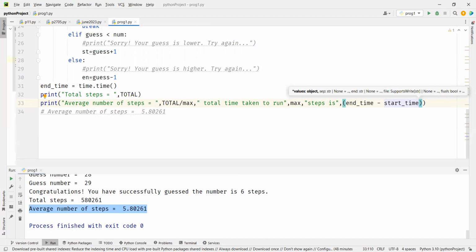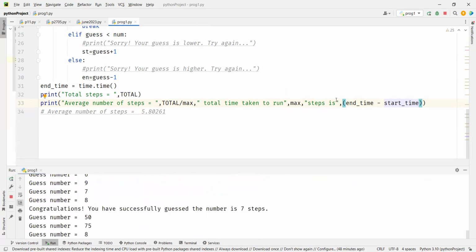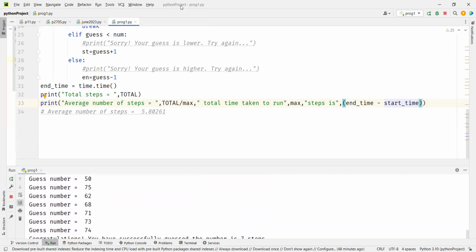2 p.m. So 3 p.m. minus 2 p.m., 1 hour. Isn't it? Same thing I'm doing. I'm measuring the time before the start of the program and I'm measuring the time after the end of the program. And now I'm doing end minus start. So this will tell me how much time this took to run this program. Okay, let it take its own time.